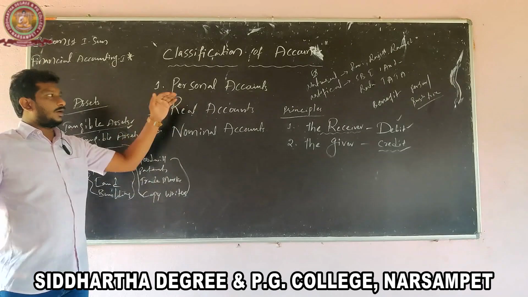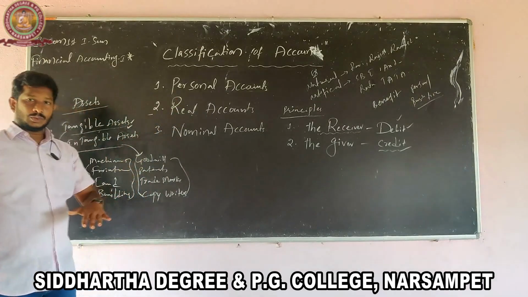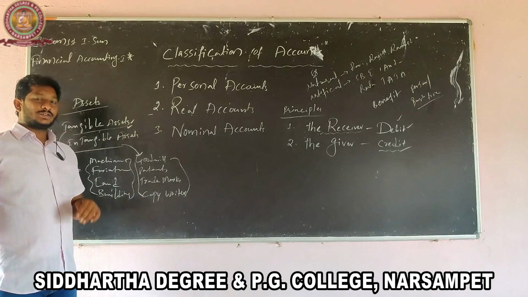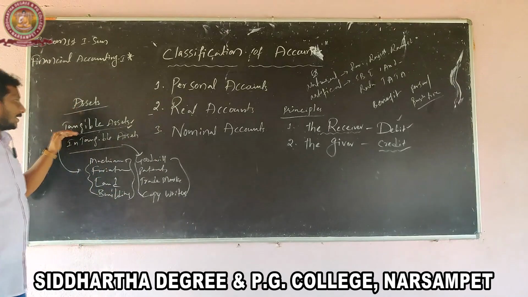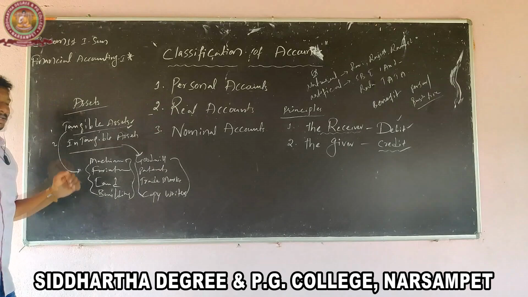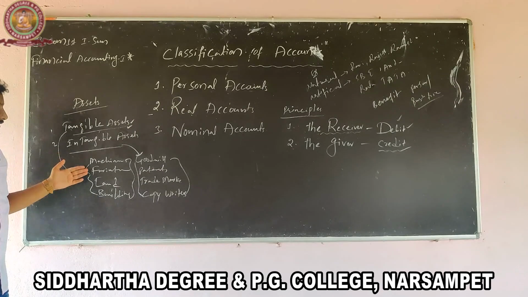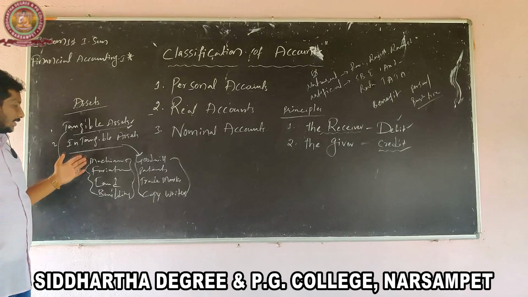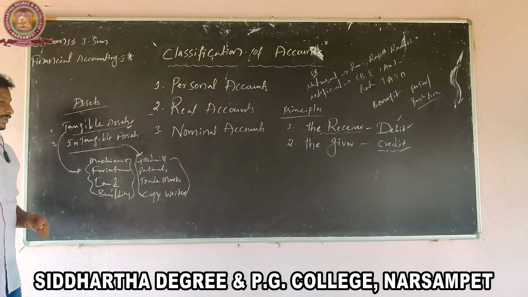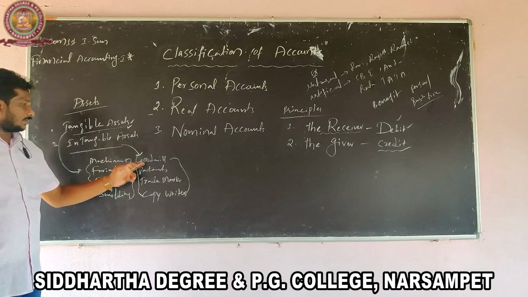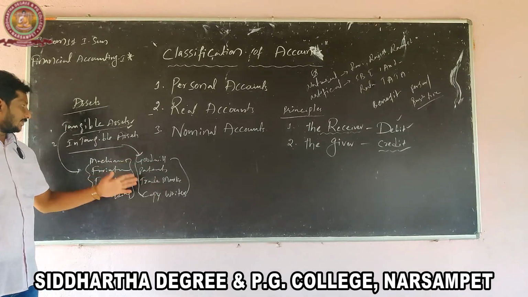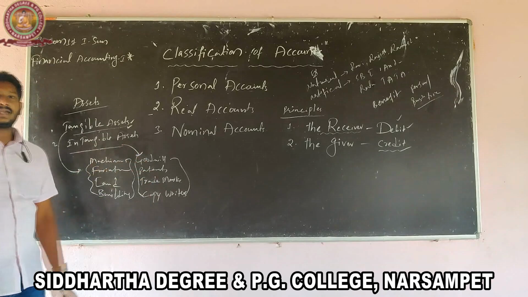The real accounts relate to assets and properties of the business organization. Assets are two types: one is tangible assets, one is intangible assets. Tangible assets are machinery, furniture, land, building, and cash is also called a tangible asset. Intangible assets are goodwill, patents, trademarks, copyrights.